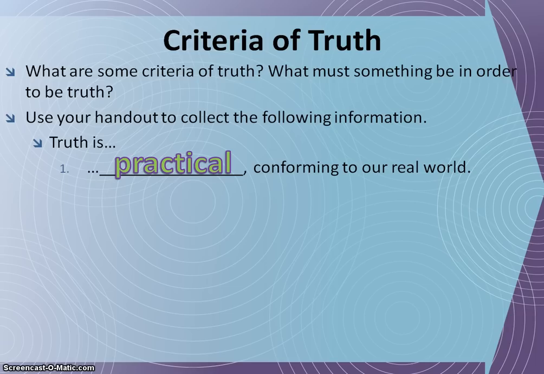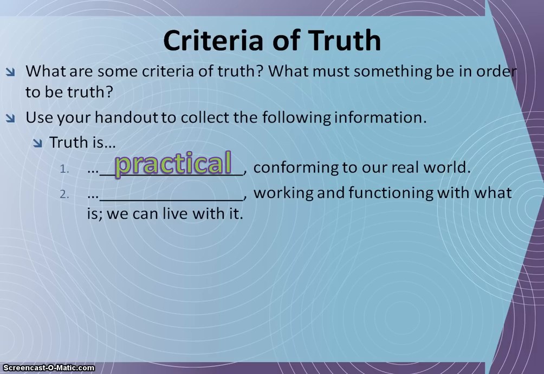A proverb, for example, would fit this criteria. Those pithy sayings, not just found in the book of Proverbs, but also like the ones recorded by Ben Franklin in Poor Richard's Almanac. Ben Franklin said, for example, where there is no law, there is no bread. And that proverb suggests that law and order is the best way for people to provide for their own needs. Now that makes sense. That works in our real world. It isn't in the Bible, but it conforms to our real world, and so it's practical, and therefore it can be classified as truth.